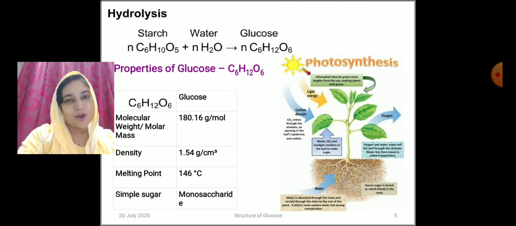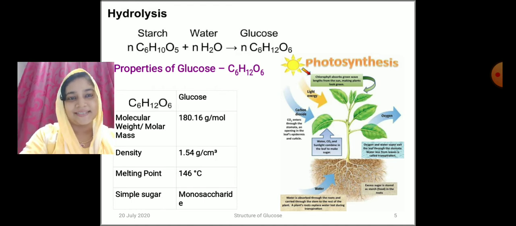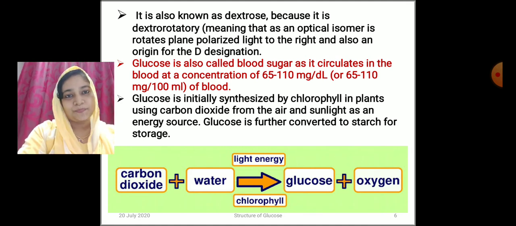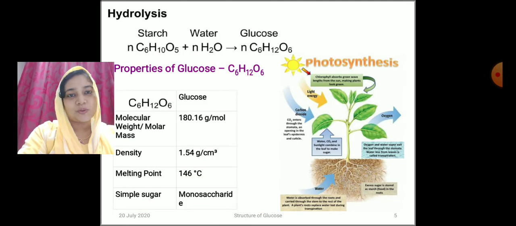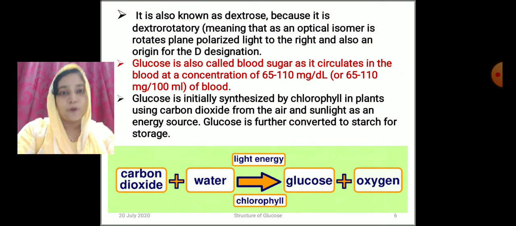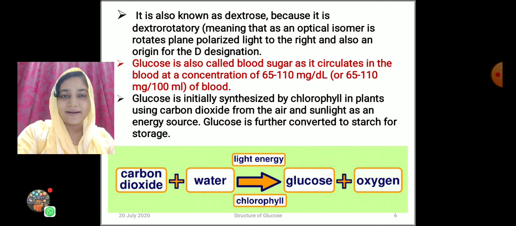And glucose is a white crystalline solid which is soluble in water, sparingly soluble in ethanol and insoluble in ether. And it has a melting point of 146 degree Celsius. And it is also known as dextrose. Why is it said to be dextrose in nature? Because it rotates the plane polarized light to right.